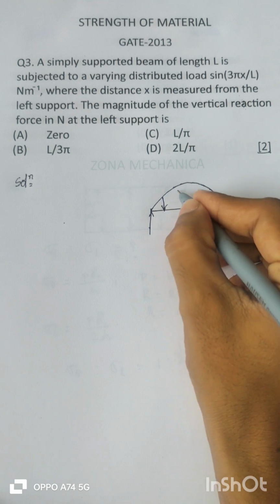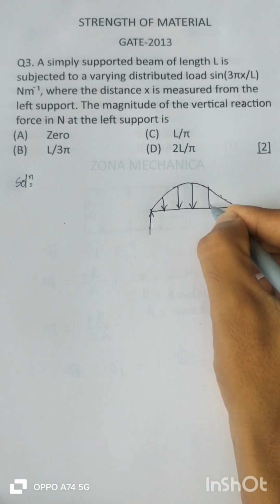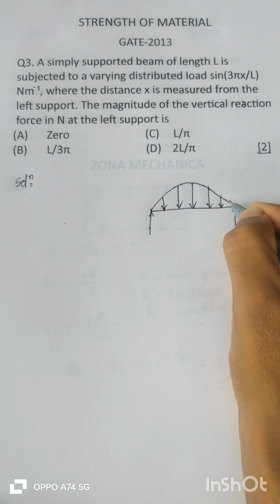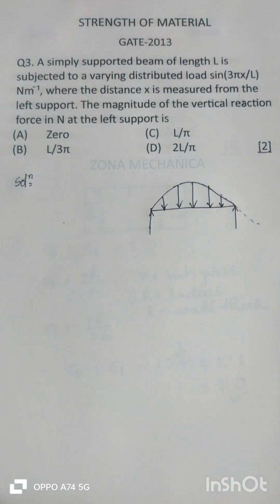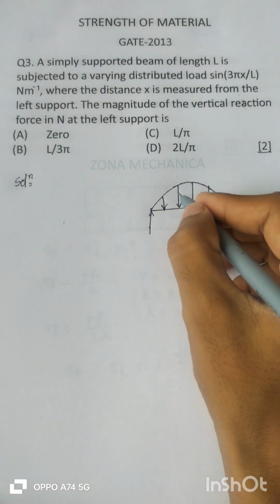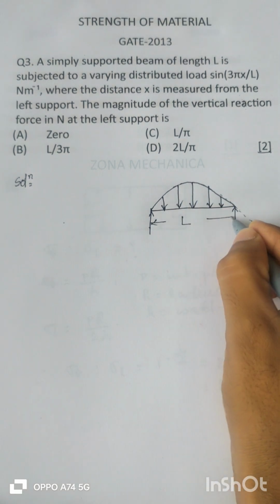This is the varying load, and it varies sinusoidally, and this is the length of the beam L.